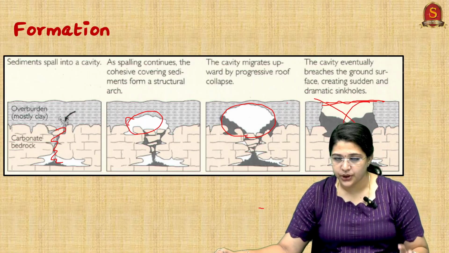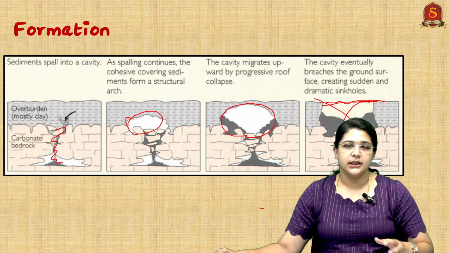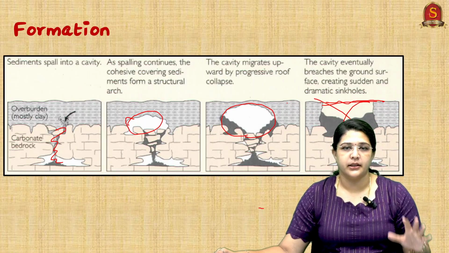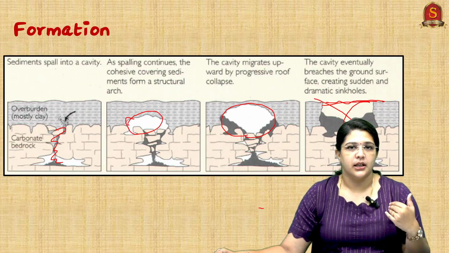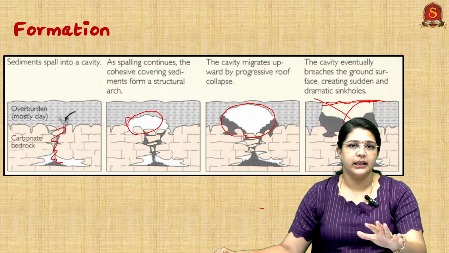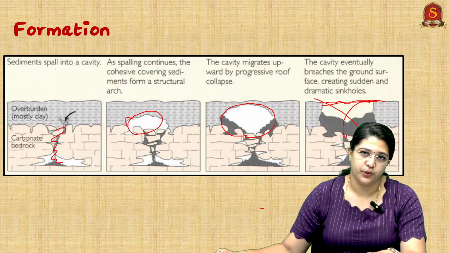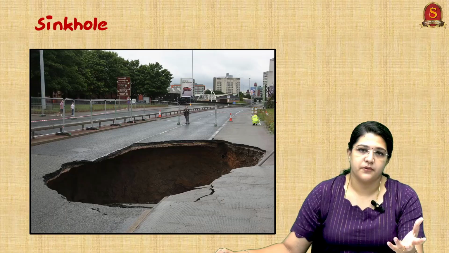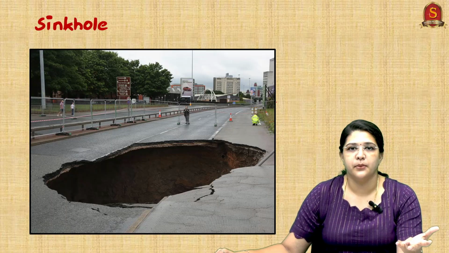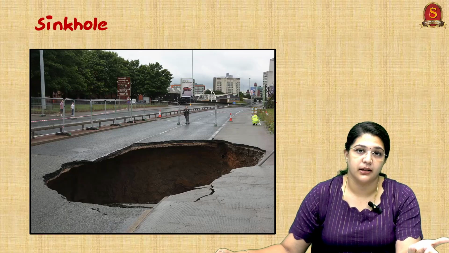So one thing we should keep in mind is the nature of the surface beneath. If it contains sedimentary rocks like limestone or gypsum, which are soluble in water, it might lead to this situation in the future. So this is a picture of a sinkhole. You can see how huge it is and we can imagine what the impacts might be.